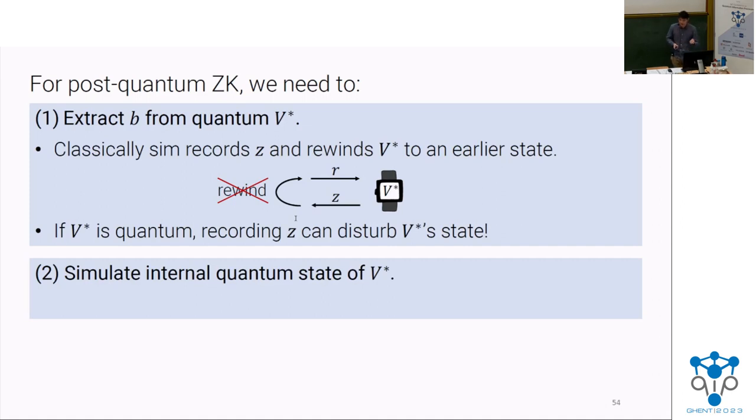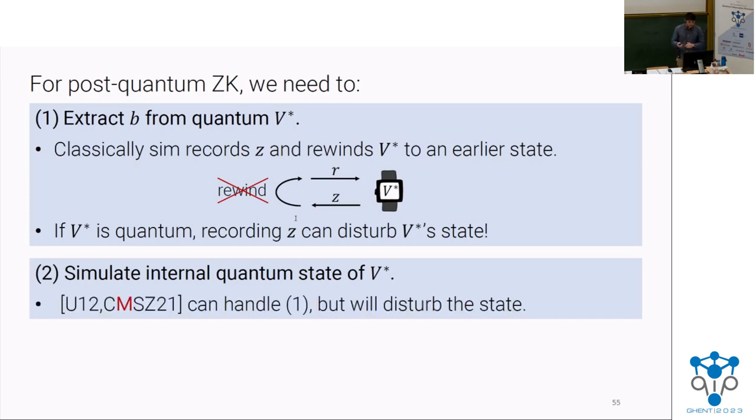And to make things even harder, not only do we have to extract this bit from the verifier, but we also have to do it in a way that simulates its internal state. It needs to be consistent with what it would see in the actual execution, where in the actual execution it's only run once forward. And it turns out that we do have techniques from prior works of Unruh and a work of Keza, Spooner, Zandri, and myself, where we show that there is a way to extract information from quantum adversaries, but the way that these works do it very much relies on disturbing the state of the adversary. And it's not going to be enough for extract and simulate.